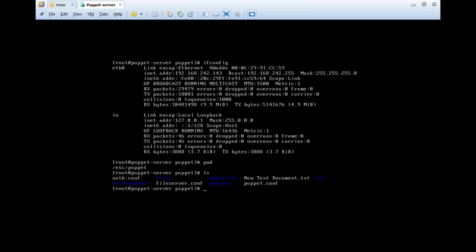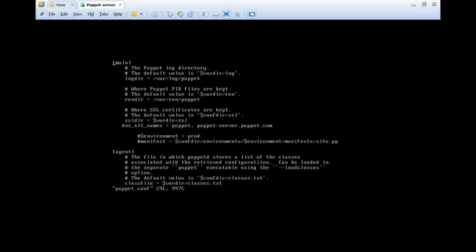Now within the puppet home directory, what was the config file of puppet? Vi puppet.config. So add this line. What is this line actually? Here I'm defining puppet server: this is the puppet server host name. So if you mention this as the host name, that works as our puppet server machine. Now we have the server part ready.